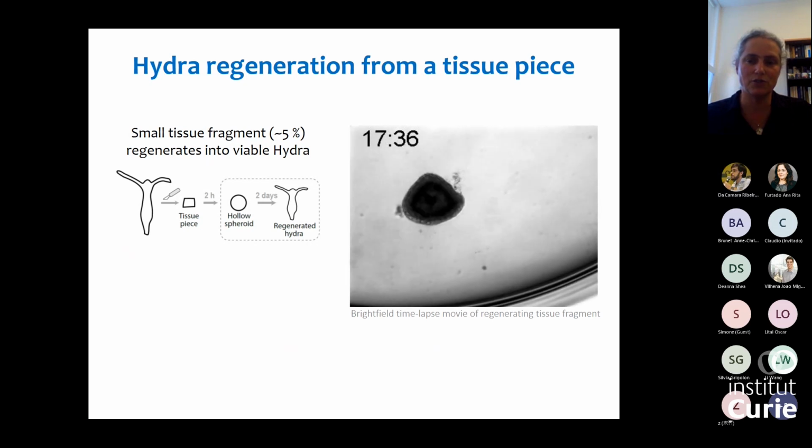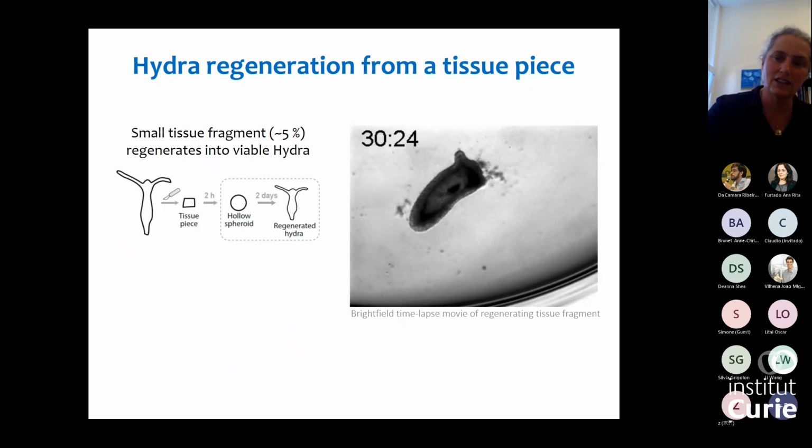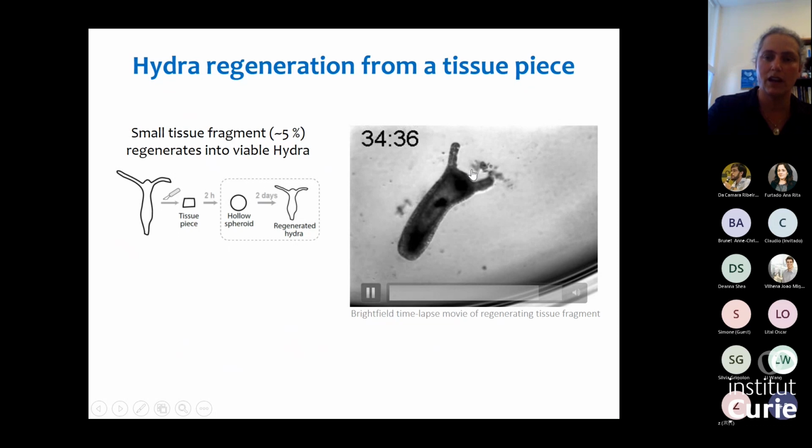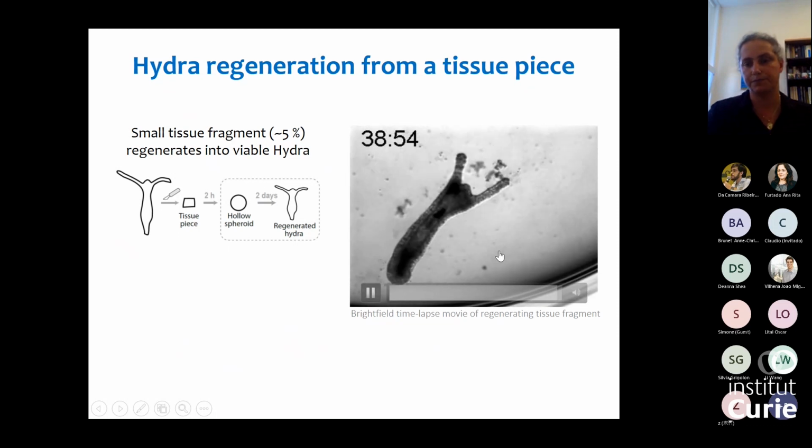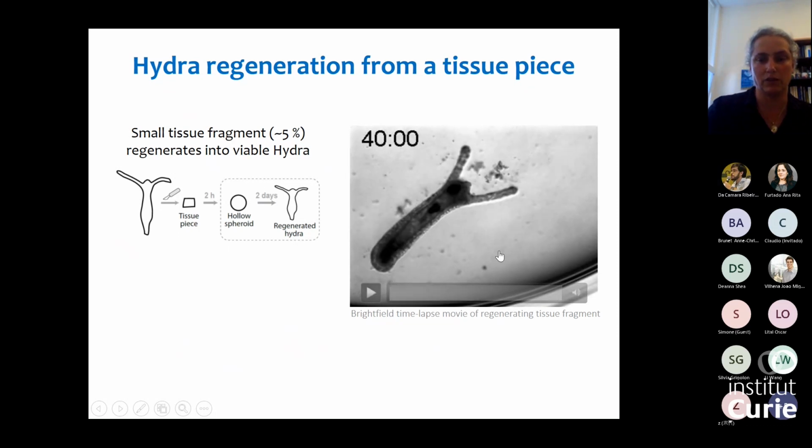You can see the tissue dynamics. You can see these osmotic inflations and ruptures. By now, you can see a clear axis forming. You can see the little tentacles forming, and you see the new head and the new foot. And we have a regenerated animal. And all this took less than 2 days.